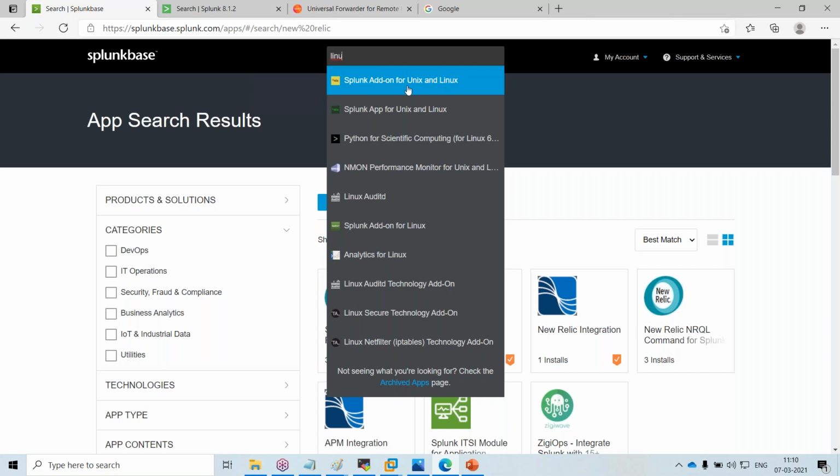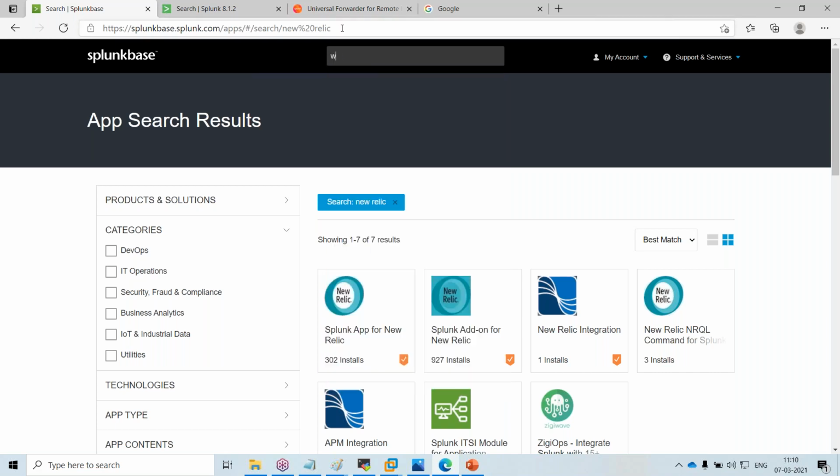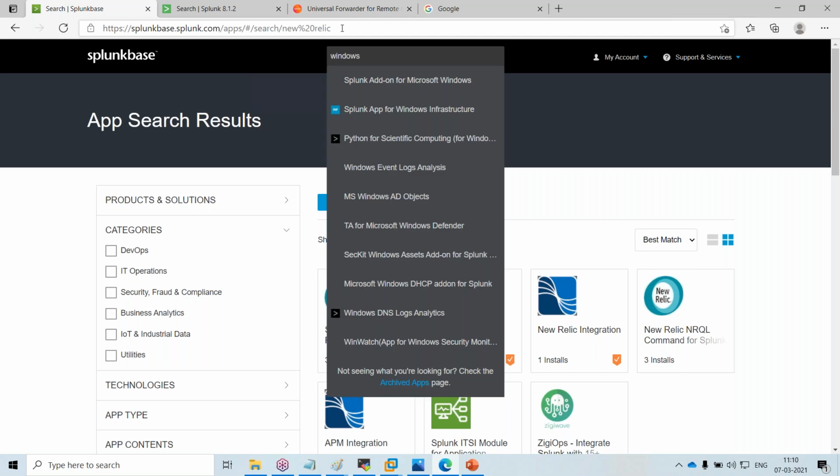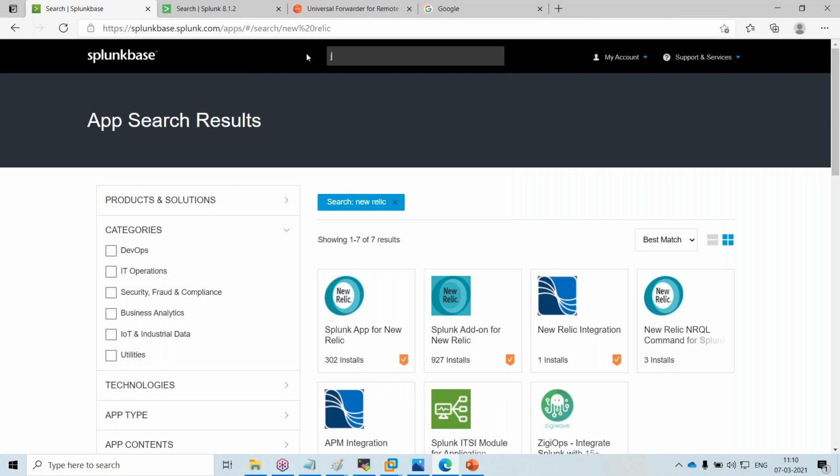This is for pulling the information from Unix. For Windows there is the Microsoft add-on and apps for Splunk for Windows, or JVM if you want.